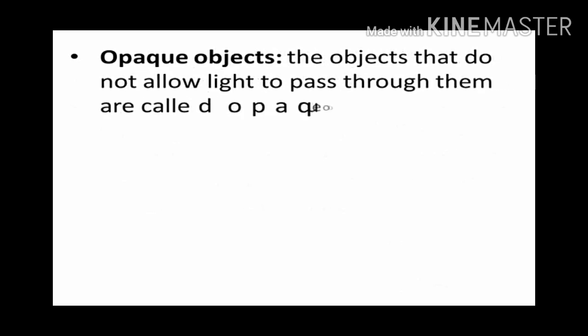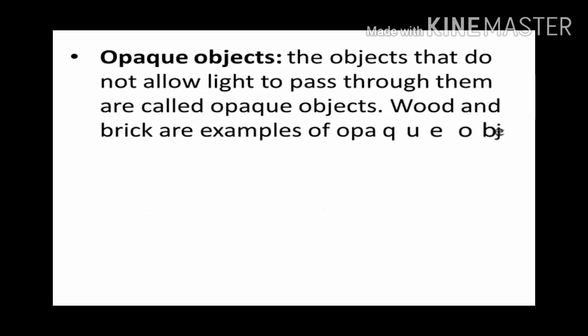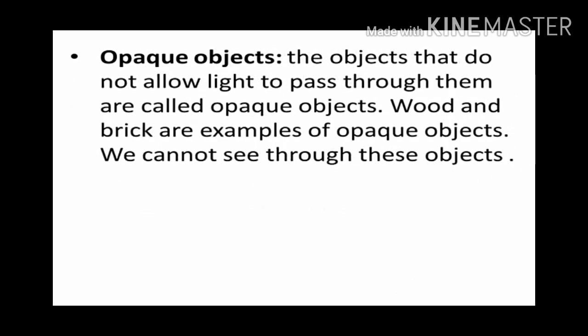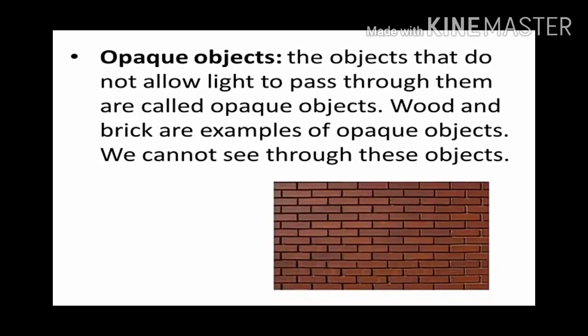The next thing is opaque objects. What are they? The objects that do not allow light to pass through them are called opaque objects. Wood and brick are the examples of opaque objects. We cannot see through these objects. The spectacles, if we are wearing them or anyone else is wearing them, are the example for transparent objects.